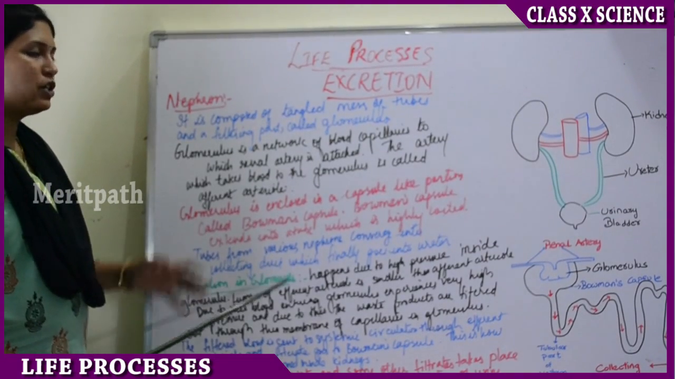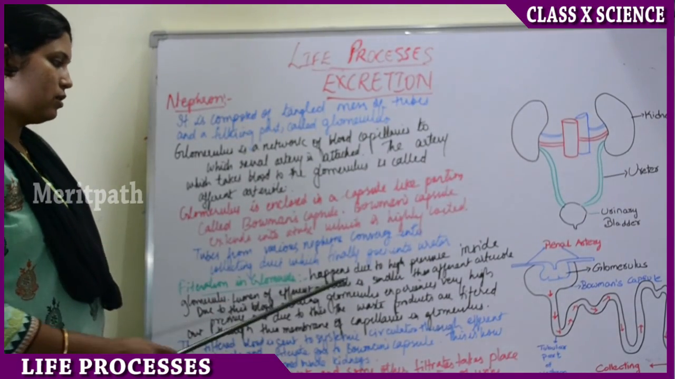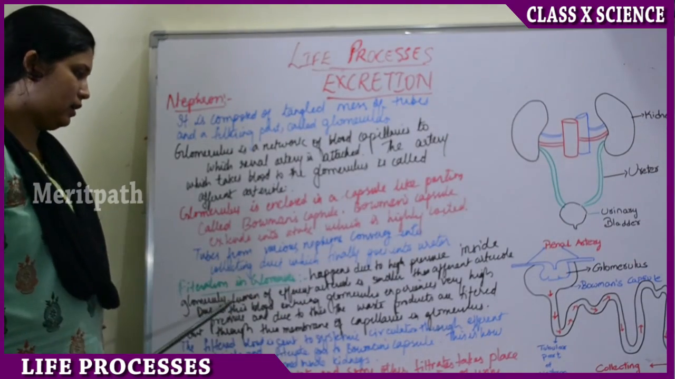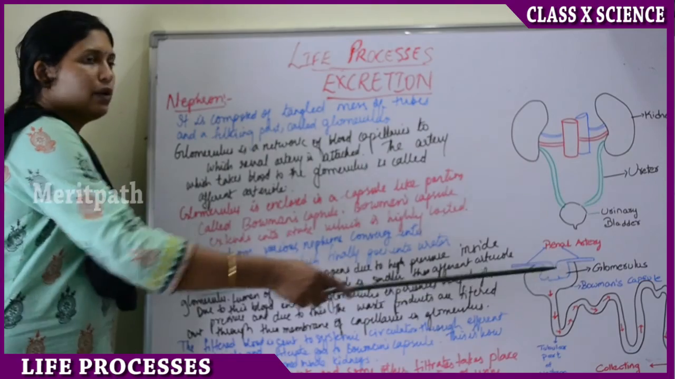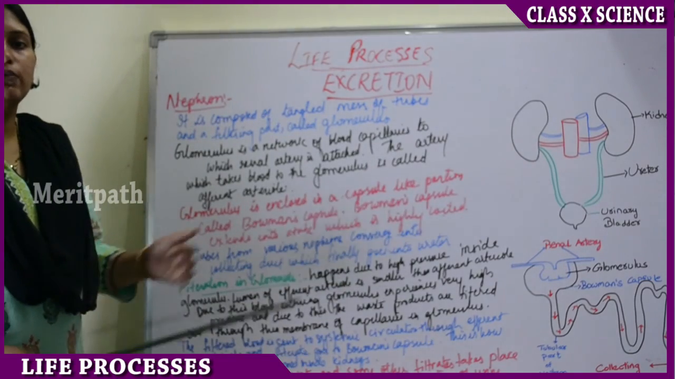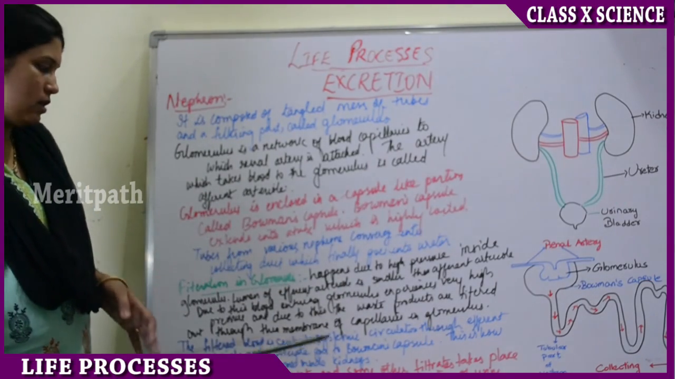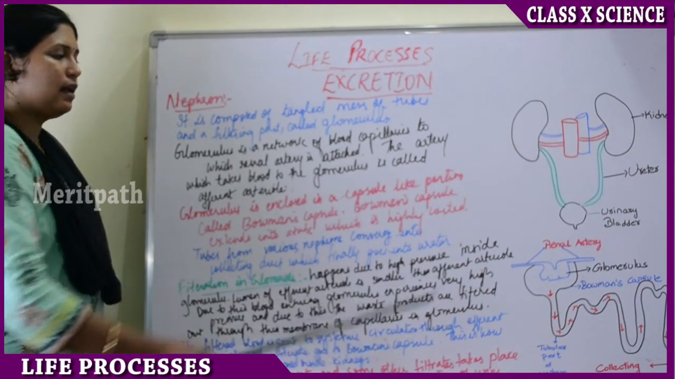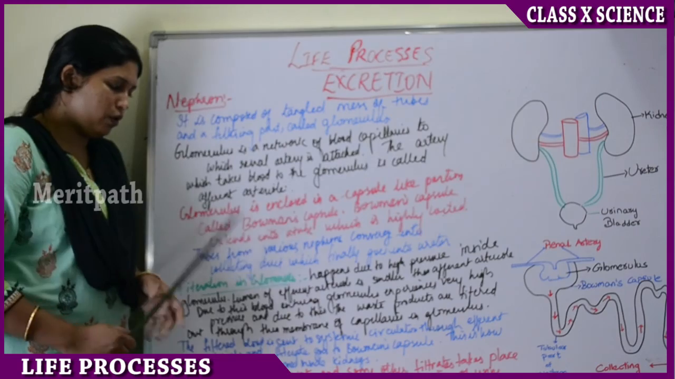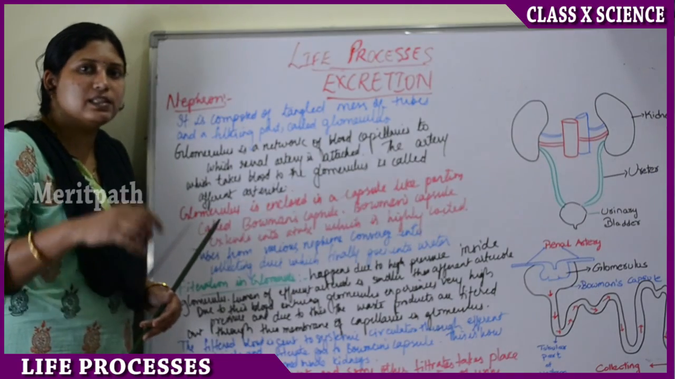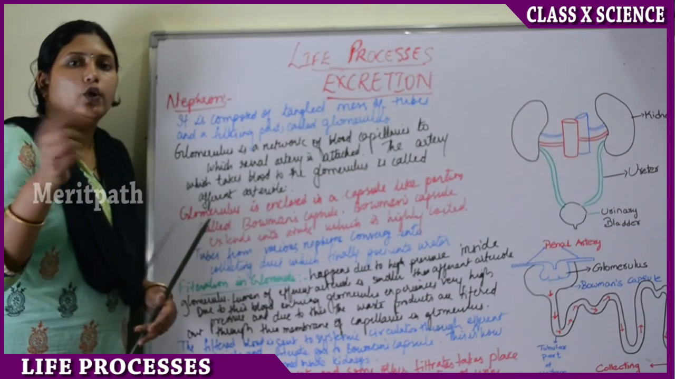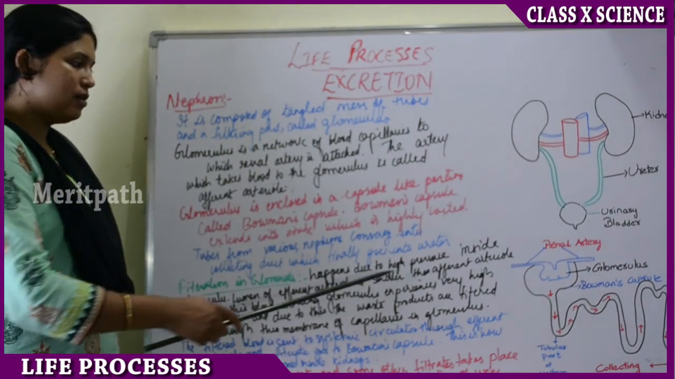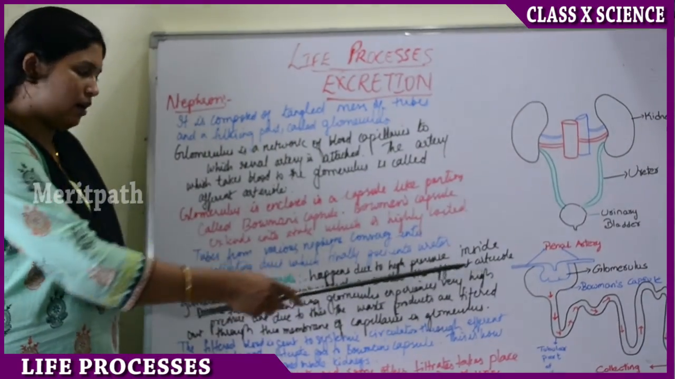Next, how filtration occurs in this glomerulus. This filtration happens because of the high pressure inside the glomerulus. So this glomerulus has high pressure, due to which the filtration of urine occurs. The lumen of the efferent arteriole is smaller than that of the afferent arteriole. Lumen means inside the tube, the hollow cavity or space.